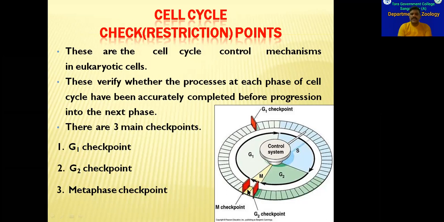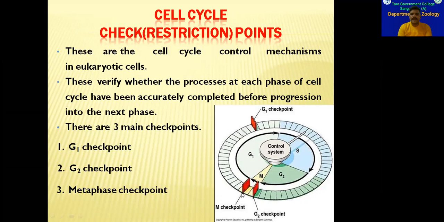And in the division phase, we know that it is meiosis and mitosis. So in this meiosis and mitosis, prophase, metaphase, anaphase, and telophases will be there. So out of these four phases in karyokinesis, at the end of the anaphase, there will be another checkpoint. This is third checkpoint.